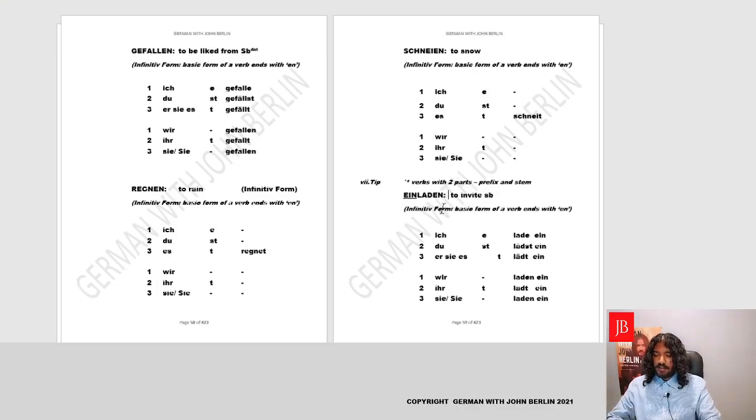Like the verb to invite, it's made up of einladen, in which laden is the main verb. Ein is just a prefix which you put at the end of the sentence. For example, we will conjugate the verb laden and we'll put ein at the end. For example, I invite, ich lade ein. So we conjugate laden, we remove the en, add an e, just like we learned. Du, now there is an a here. As we learned, it changes to umlaut, a umlaut, so du lädst ein.